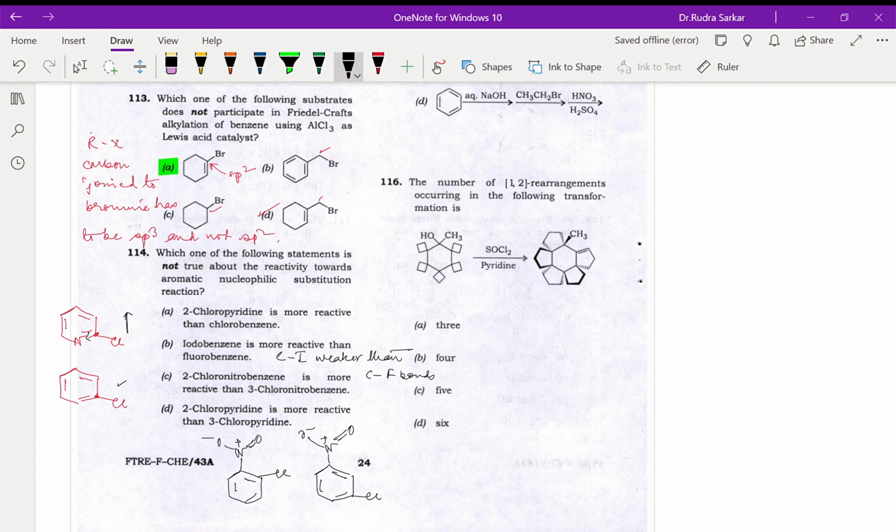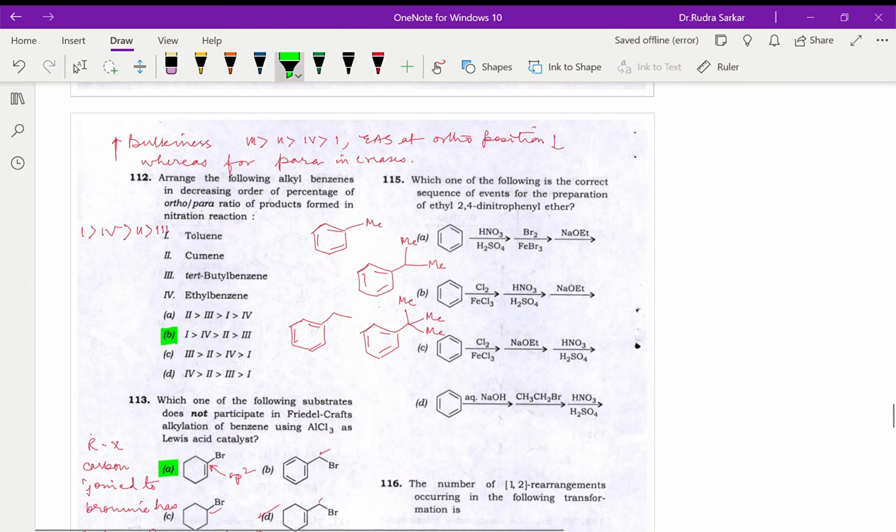So over here the negative charge after attack by nucleophile, because this pi bond will break, can be stabilized by the minus M effect. But here only minus I is operating. Over here minus I is operating and also minus M. So this is more reactive obviously. So this is true. That means option D is the correct answer, just by elimination we can say that.